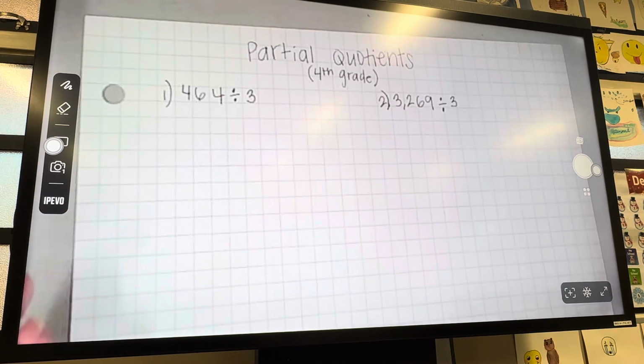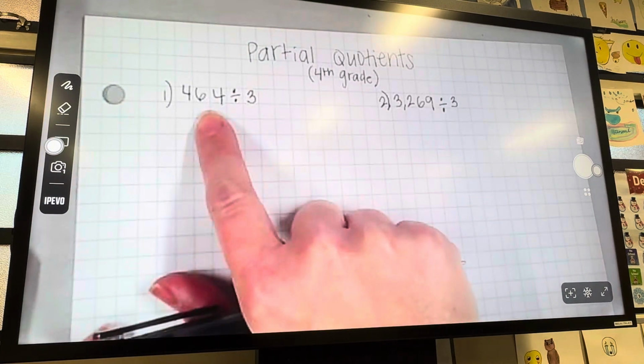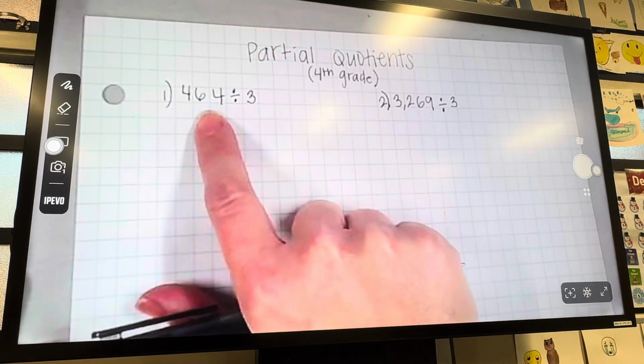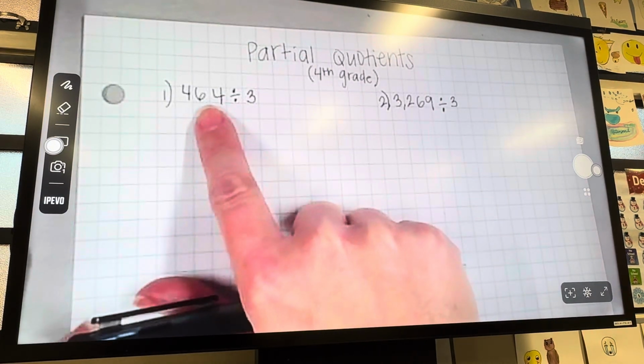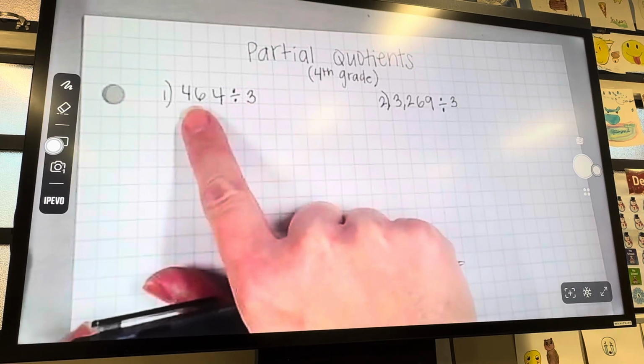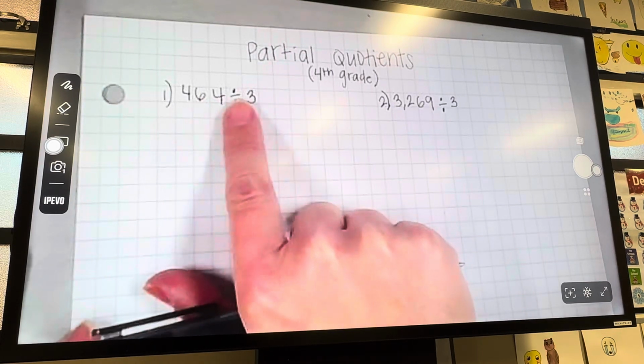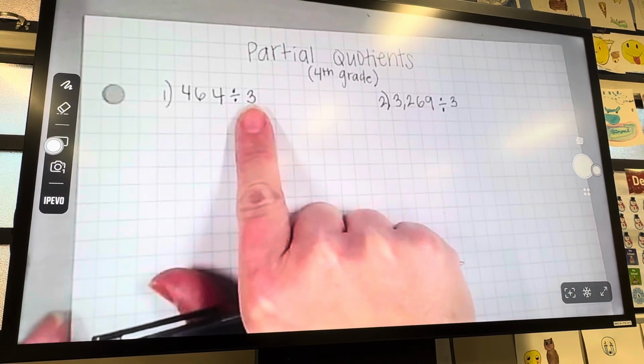So what partial quotients does is it talks about the place value relationship of the number that you are dividing by with the number that you are dividing into smaller groups. So if we looked at this, we would say 464 divided by 3. So if we were to split 464 up into 3 even groups, what would be the answer?